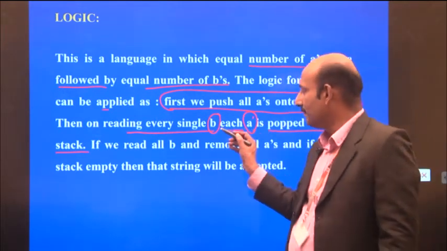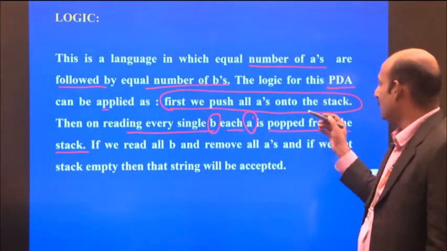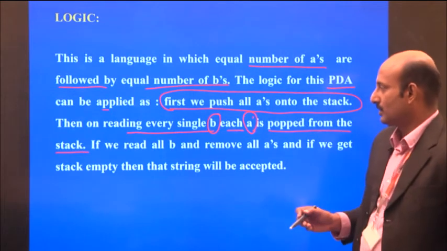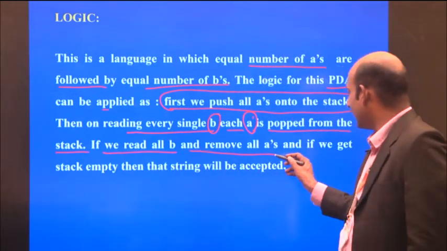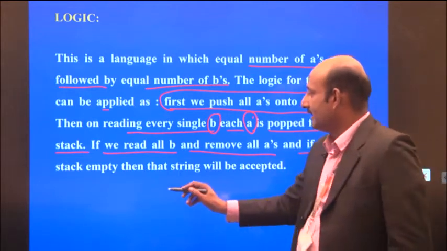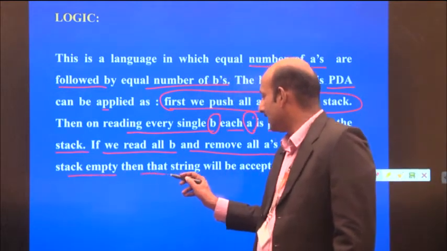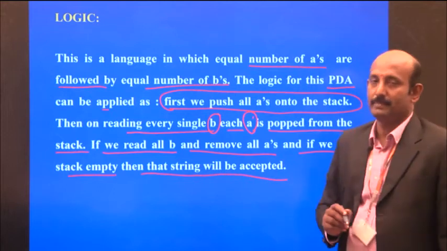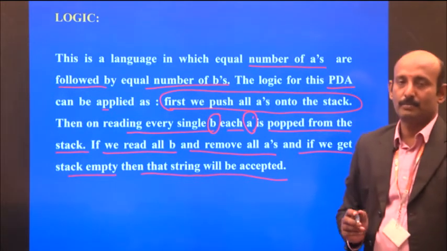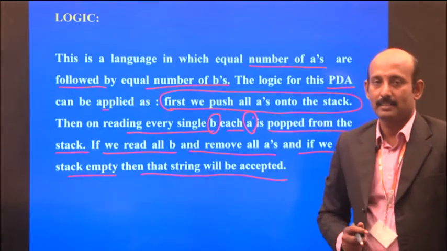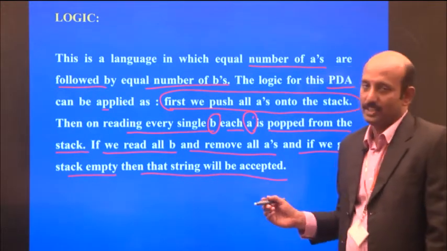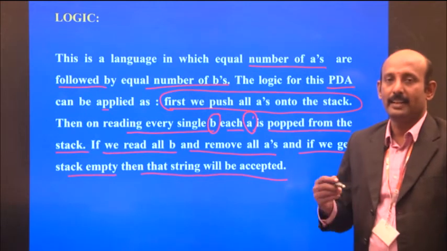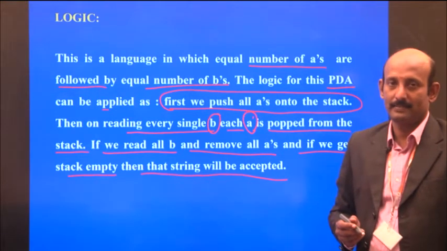Whenever reading a single B, an A is popped from the stack. So if we read all the B's and remove all the A's, and the stack is empty, then the string is accepted by the pushdown automata. Otherwise, it is rejected.